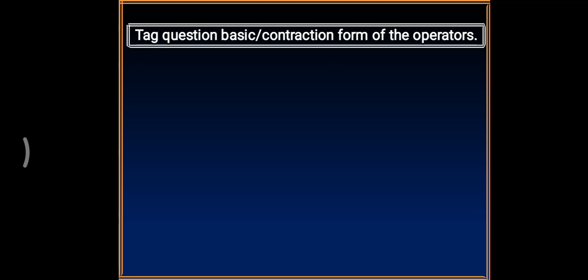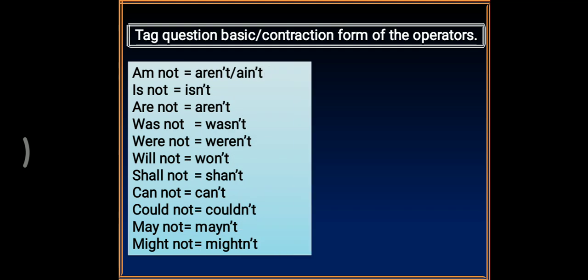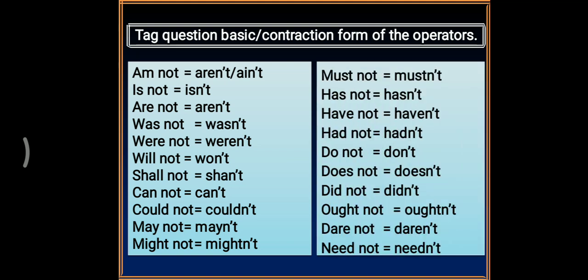Tag questions are basically contractions of the operators. There are some contractions used in tag questions. For example, am not: the contraction of am not is aren't or ain't. The contraction of is not is isn't. The contraction of are not is aren't. We must use contractions.